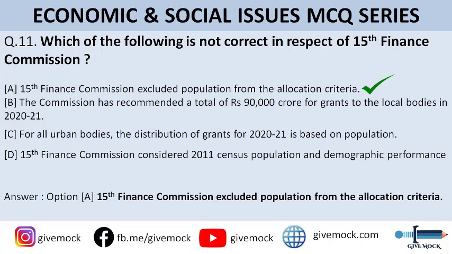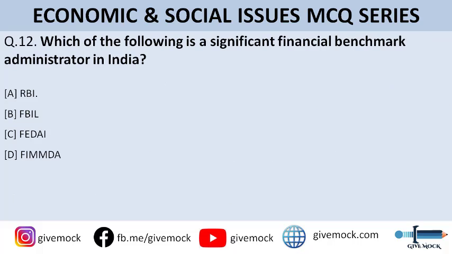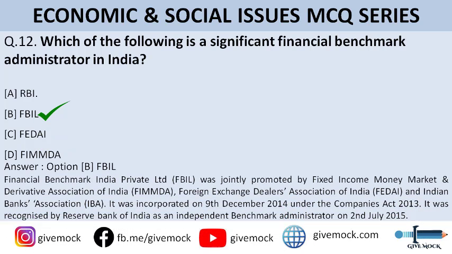Alright, so moving on to question number 12. Which of the following is a significant financial benchmark administrator in India? So you can see here options are, option A is RBI, option B is FBIL, option C is FIDI, and option D is FIMDA. So the correct answer is option B, that is FBIL, Financial Benchmark India Private Limited, which was jointly promoted by Fixed Income Money Market and Derivative Association of India, FIMDA, and FIDI and Indian Banks Association.